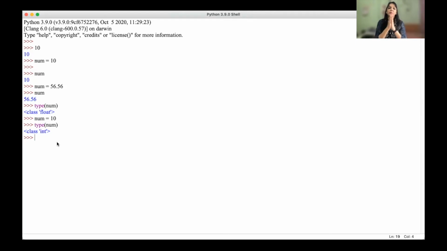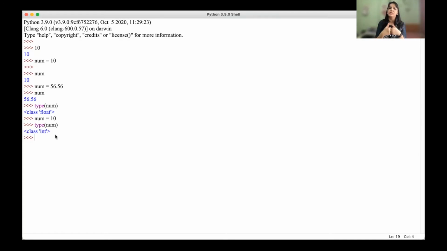Okay. So num is a name given to the memory location, which is called a variable. Why variable? Because the value varies. Initially the value was 10, then it became 56.56, then again it became 10. So I'm modifying the value of that particular variable, right? That's the reason it is a variable.